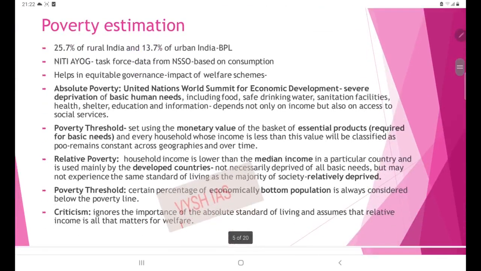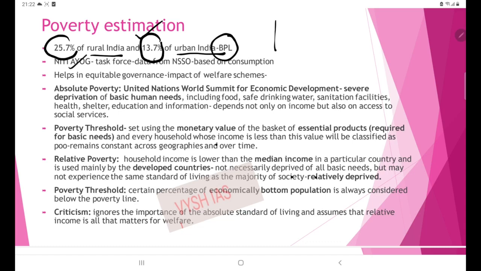Okay. Now, moving on to poverty estimation. How much of the population in India is living in poverty? The statistics are that 25.7% of rural India and 13.7% of urban India are in BPL, that means below poverty line. This much population is living under BPL. Then NITI Aayog used a task force to estimate poverty. For this, it has taken data from NSSO, and this estimation was based on consumption patterns.